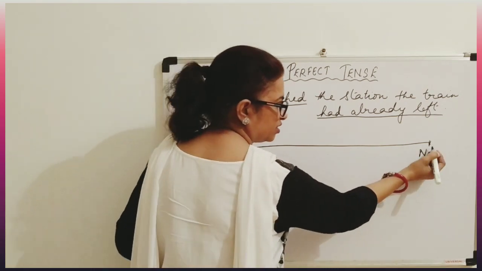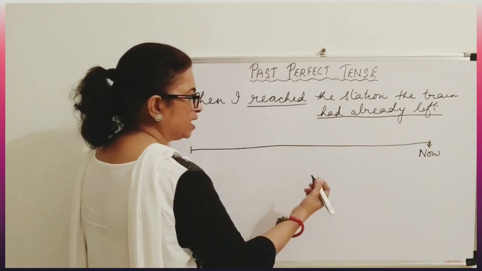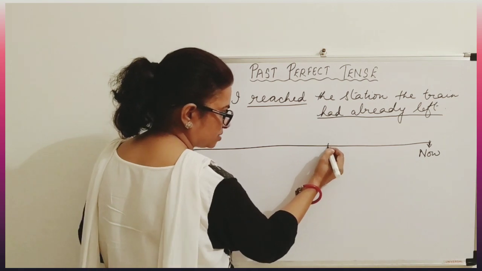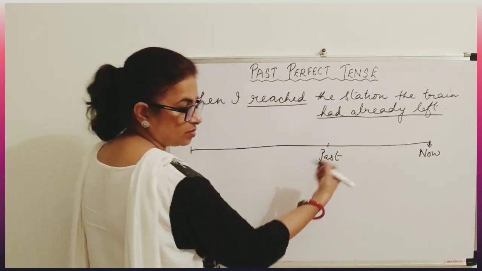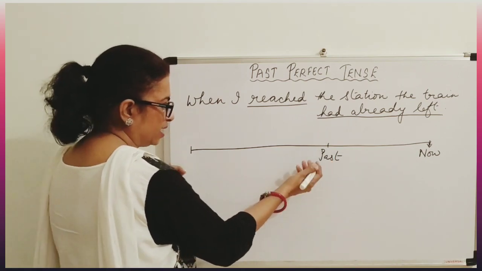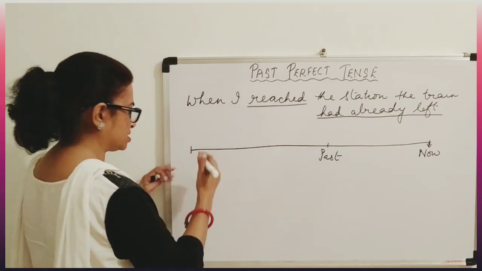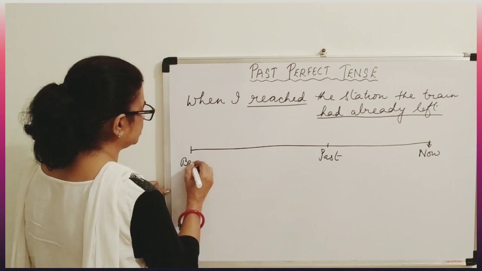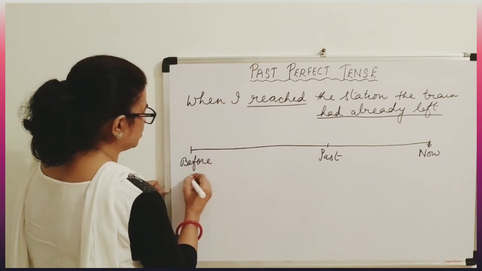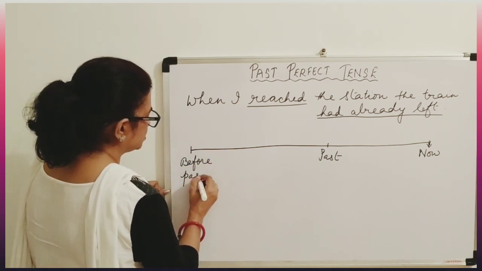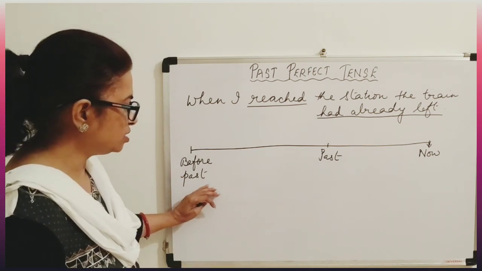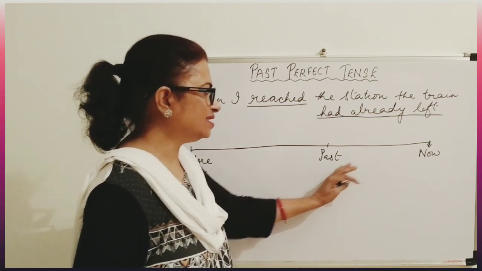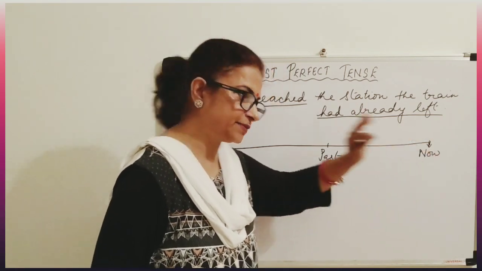This is the time of speaking. Now, this is past. This is past. And here, before past. You can say this is before past. So this action will take place first, after this action will take place, and then this is the last action.